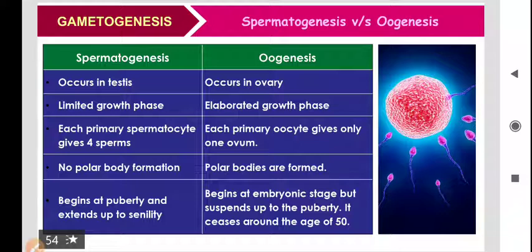The cell remains in the same state for a long time, and as puberty starts, they attain more phases of division, and lastly it ends likely at the age of 45 or 50. As the female reaches this age, the process of oogenesis stops in her body. This condition is known as menopause, and the starting of ovulation is known as menarche.